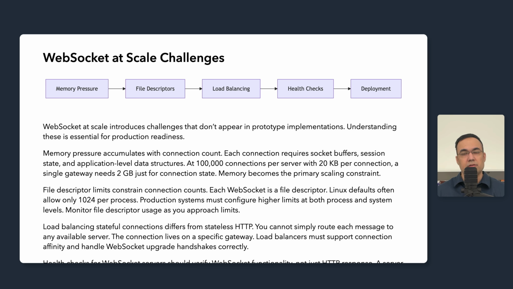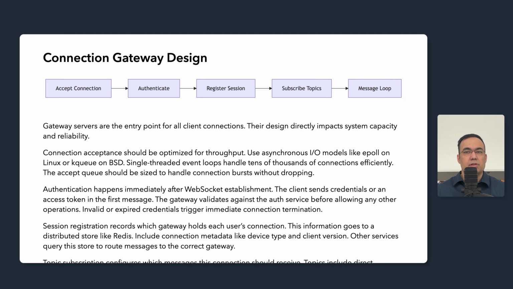Now let's design the gateway servers that manage these connections. Let's talk about designing gateway servers that handle massive connection counts efficiently. Connection acceptance should be optimized for throughput. Use asynchronous I/O models like epoll on Linux or kqueue on BSD systems. These allow a single thread to efficiently monitor thousands of sockets for activity. Single thread event loops can handle tens of thousands of connections efficiently because most connections are idle most of the time. The accept queue should be sized to handle connection bursts without dropping incoming connections during traffic spikes.